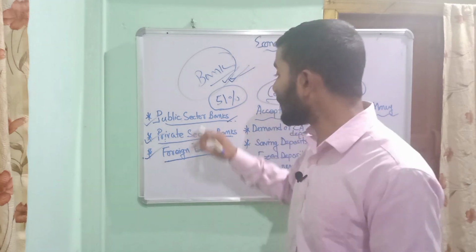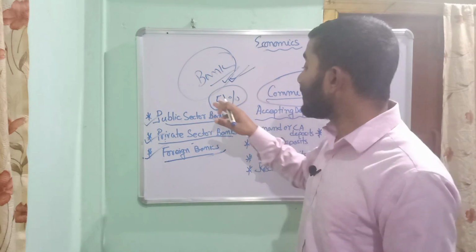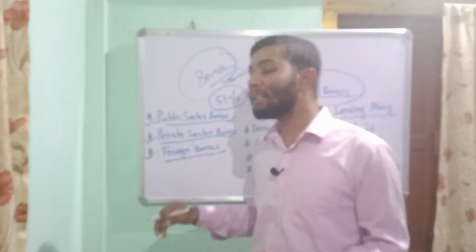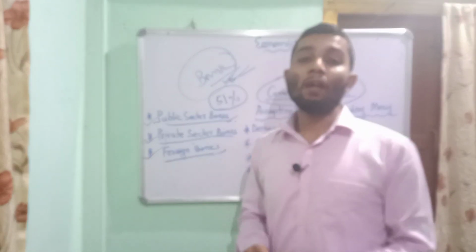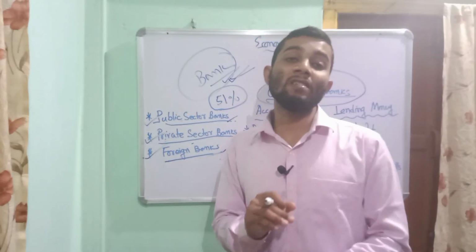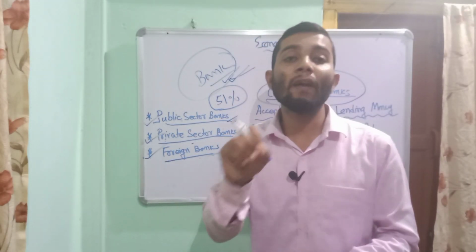Dear student, let me repeat once again so that you will never forget the main three types of commercial banks. First we have public sector commercial banks. Dear student, public sector bank refers to those banks where more than 51% of the shares, I mean maximum shares, are owned by the government or Reserve Bank of India.